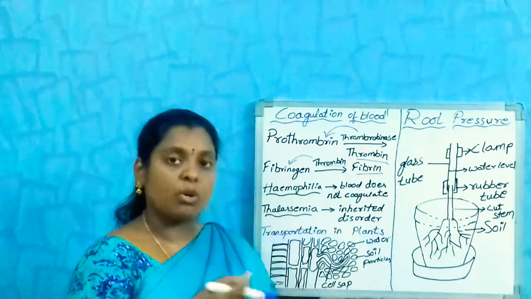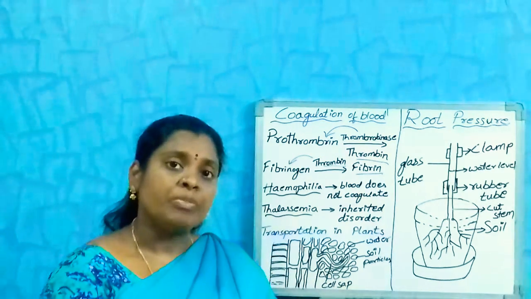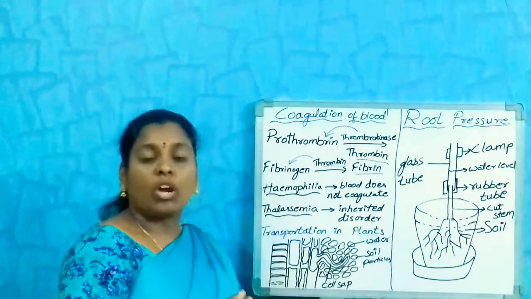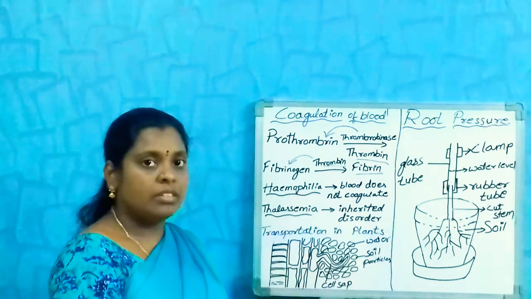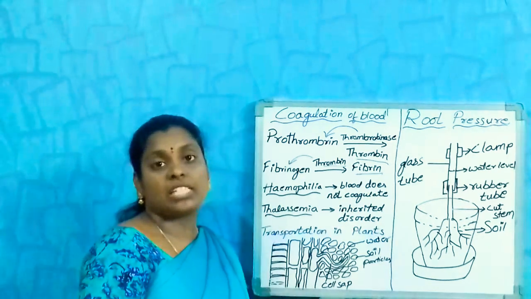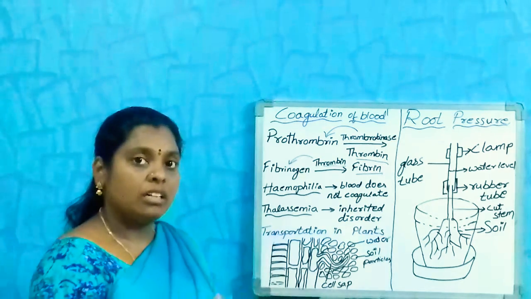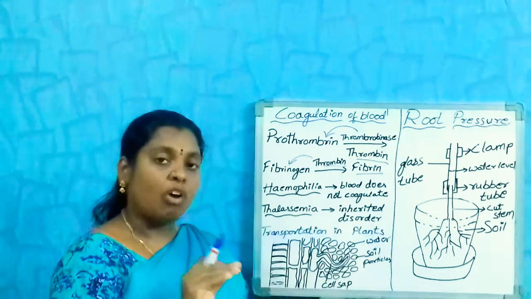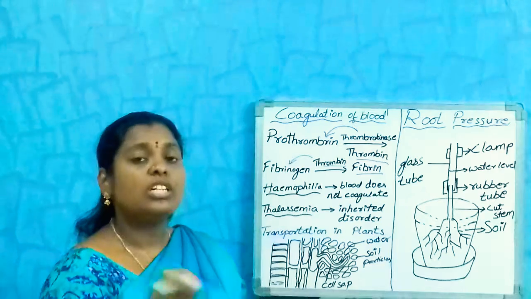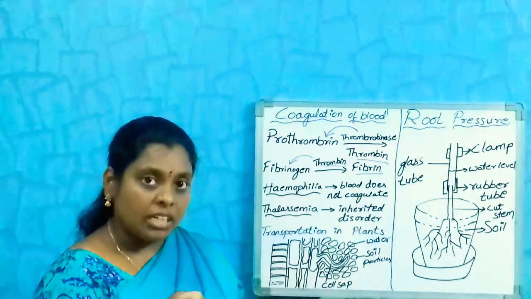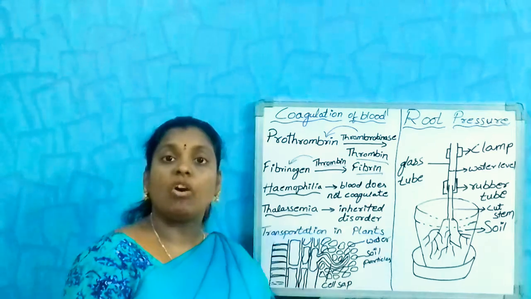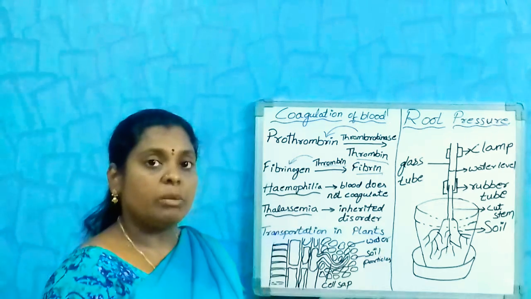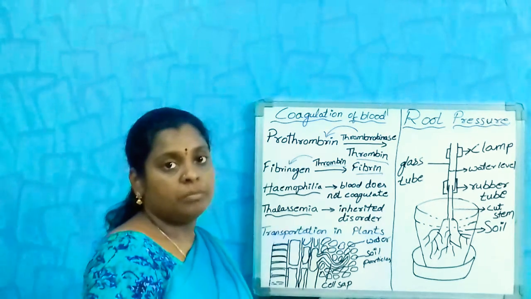So, only the liquid portion will come out for some time, and then that also stops. In this way the coagulation of blood takes place. Here the platelets act mainly for the blood to clot. This fibrin fiber forms a layer, stops the solid particles, and releases some liquid portion of the blood. The light yellow colored liquid portion of the blood, we call it serum.